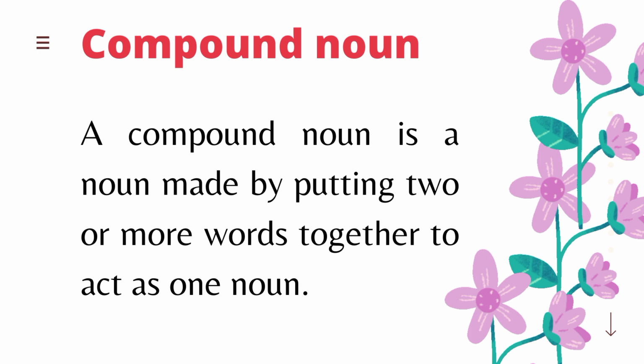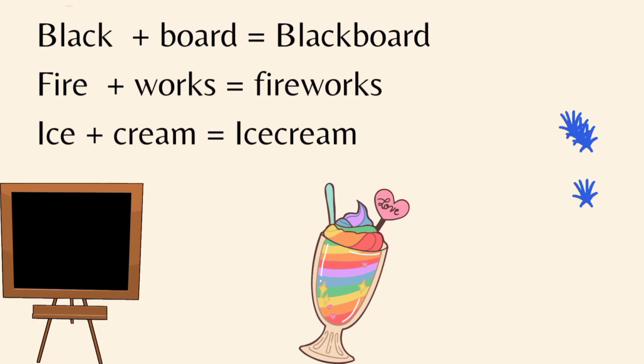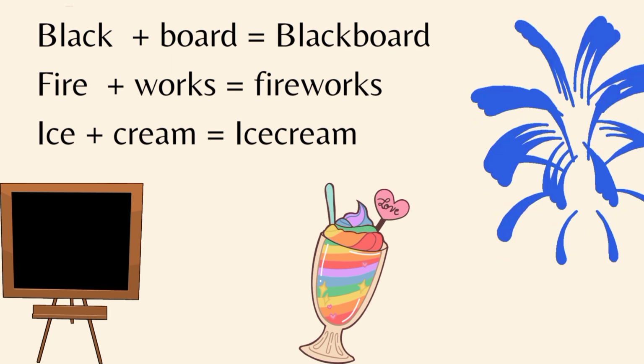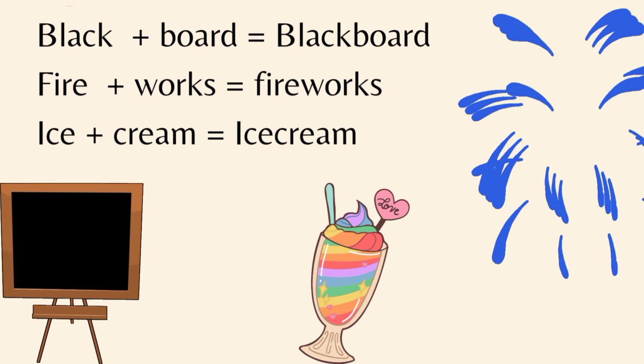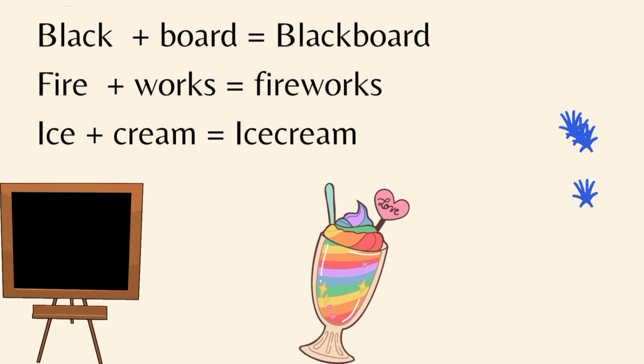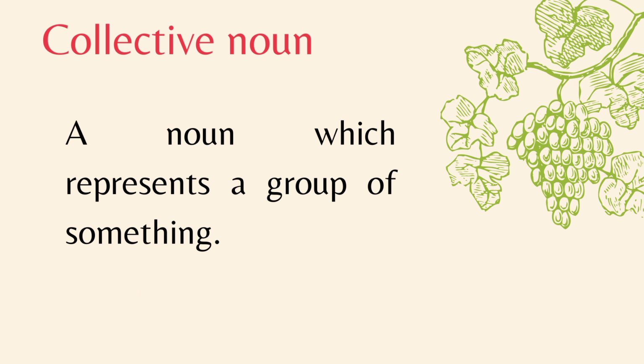Compound noun. A compound noun is a noun made by putting 2 or more words together to act as one noun. Let's have a look at some of the examples given here. Blackboard, fireworks, ice cream are some of the examples of compound noun.